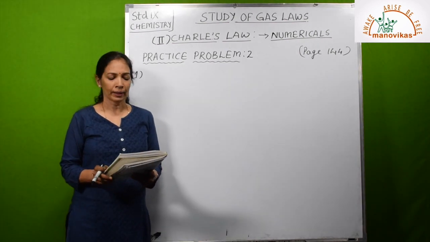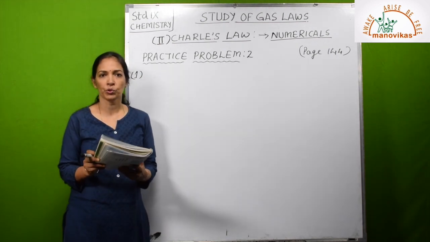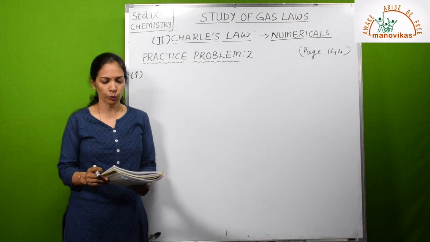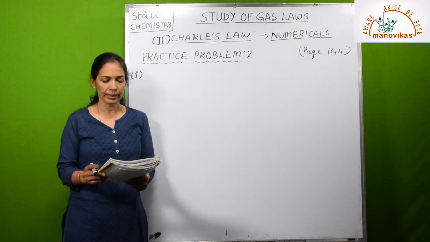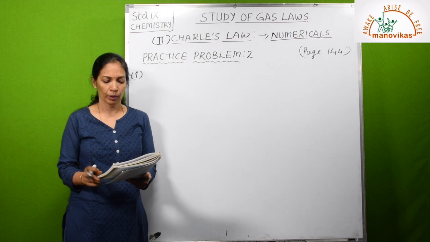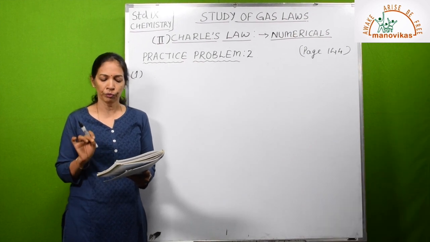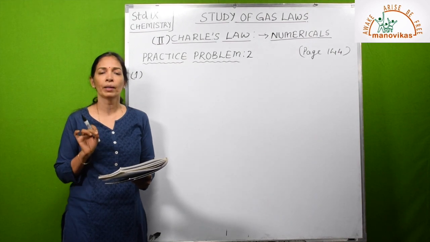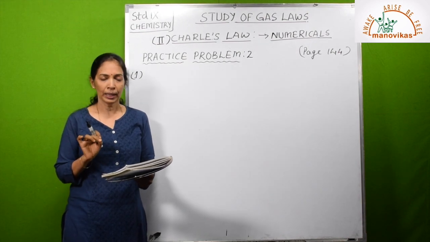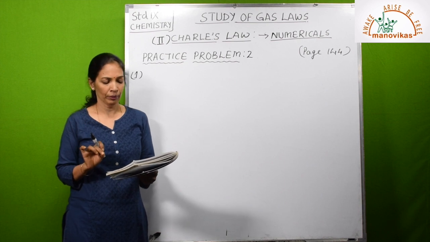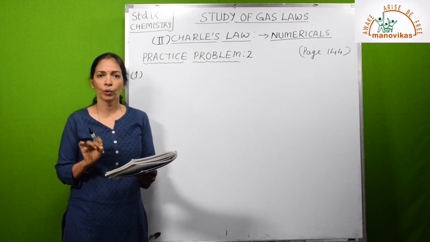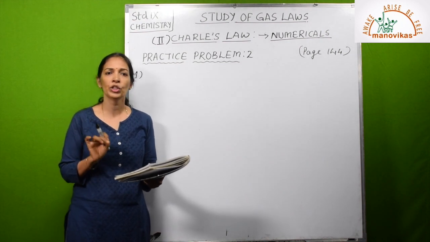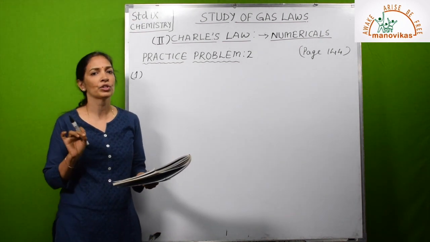Now, practice problem 2, first one. A gas occupies 150 cubic centimeter at 57 degrees Celsius. Find the temperature to which the gas should be heated so that the volume triples without any change in pressure. Okay. Now see here, a gas occupies 150 cubic centimeter at 57 degrees Celsius. So initial volume and initial temperature are given.